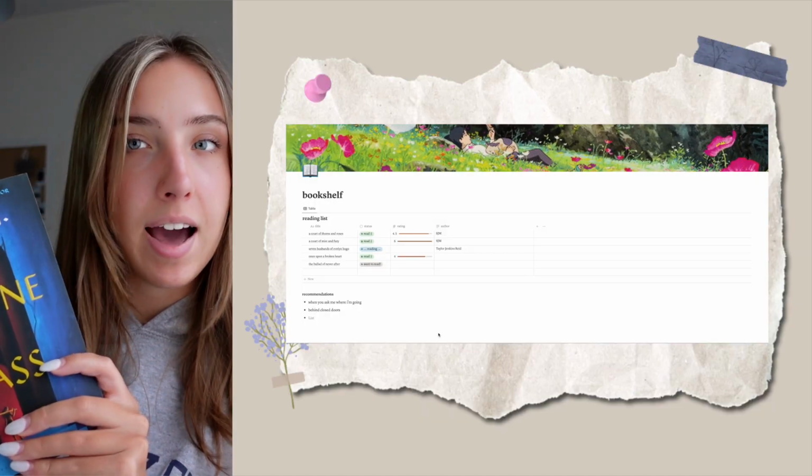I actually just got this book, Throne of Glass. As you can see, I really like the author Sarah J. Maas, so I'm going to officially add it to my reading list.